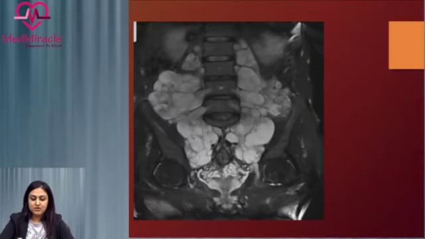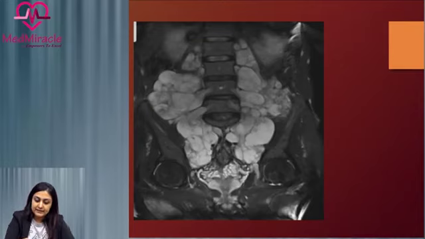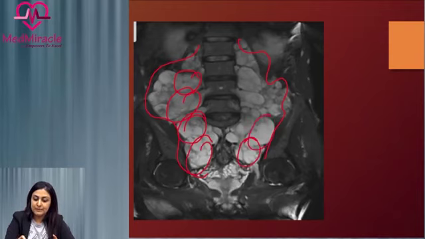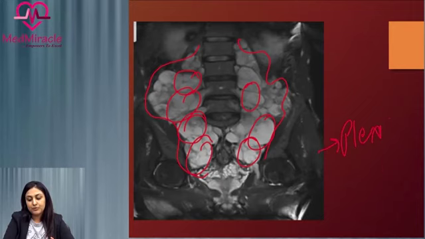This is an MRI image here, a T2 weighted image, where we are seeing that there is this lobulated large conglomerate sort of lesion with multiple components of this T2 hyperintense lesion. This is nothing but a plexiform neurofibroma.